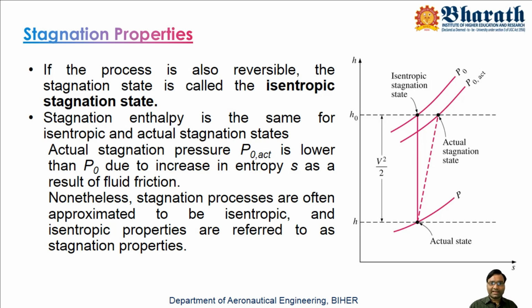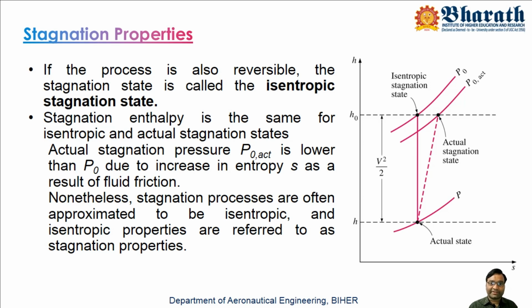But coming to the exact value of H naught, H naught remains the same even though P naught is lesser. Whenever you are adiabatically stopping the flow, the stagnation process is approximated to be isentropic, and here the value of H naught remains the same for P naught theoretical and P naught actual.